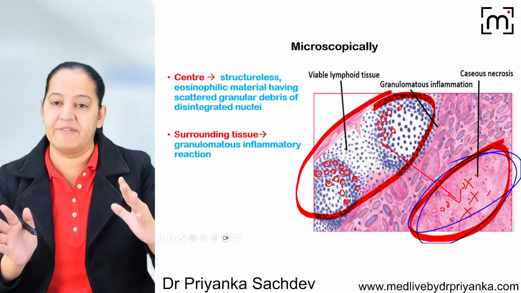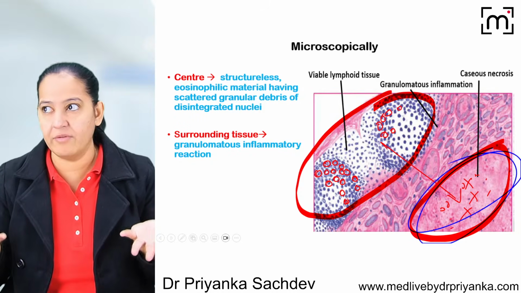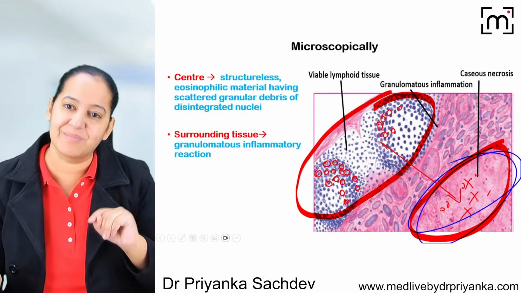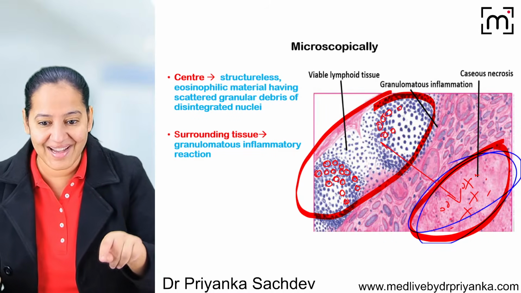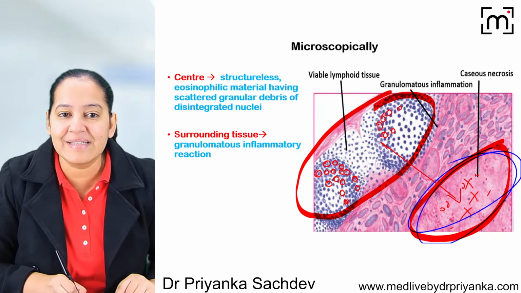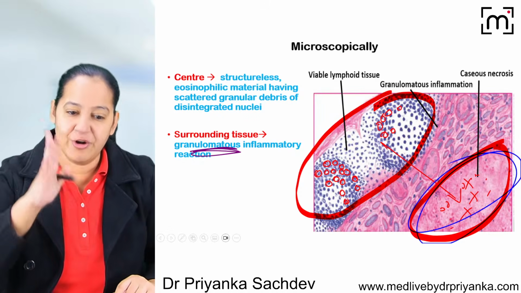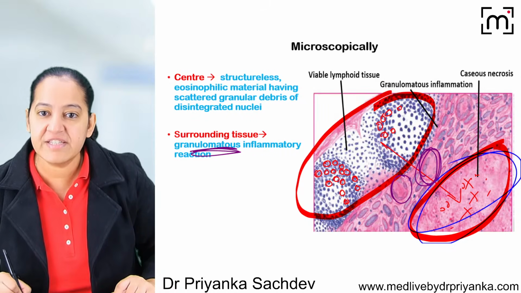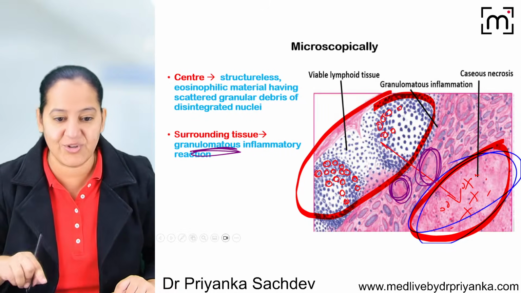And at the junction, there is the inflammation. You will ask what's new in that. All necrosis has inflammation at the junction, you told us. But here the inflammation is something unique. So that's why you have to highlight it. The inflammation is granulomatous inflammation, which has granulomas in it. So at the junction, there is granulomatous inflammation, which has granulomas in it, which contain the giant cells. Can you see?